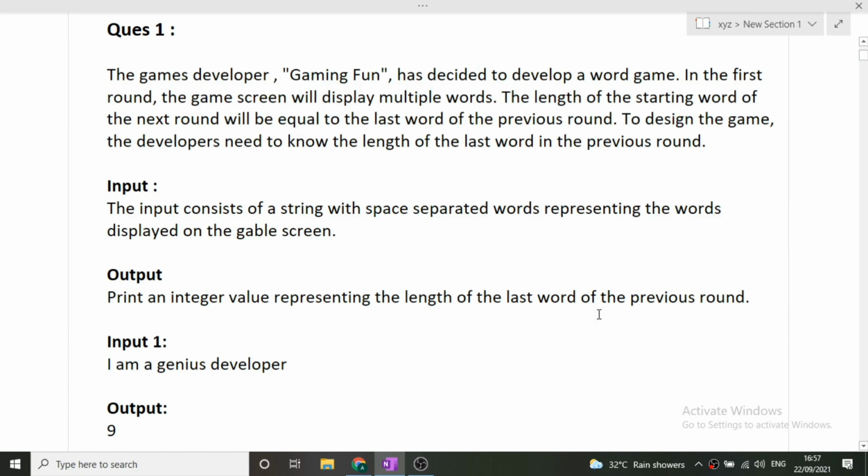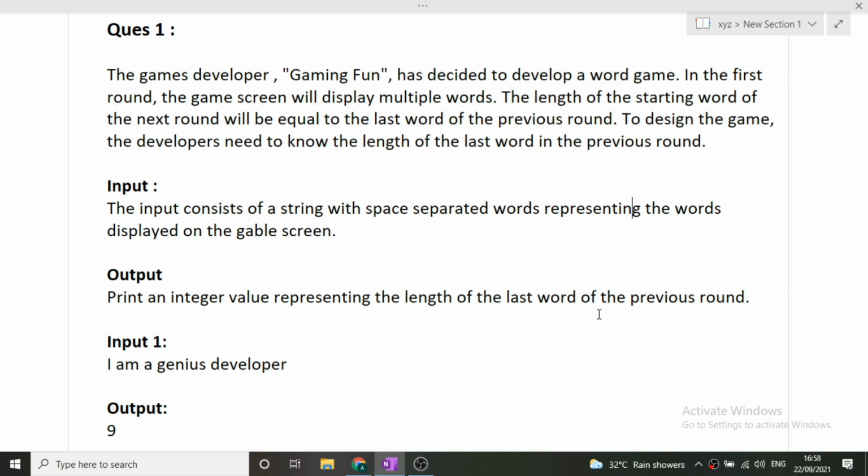Okay, so the question here is, the game's developer, that is the Gaming Fun, has decided to develop a word game. In the first round, the game screen will display multiple words. The length of the starting word of the next round will be equal to the last word of the previous round. To design the game, the developers need to know the length of the last word in the previous round.